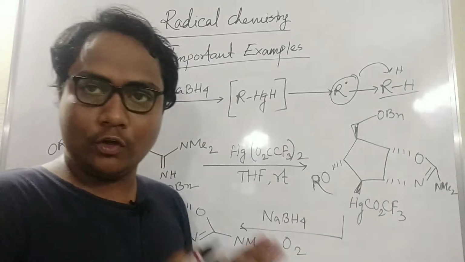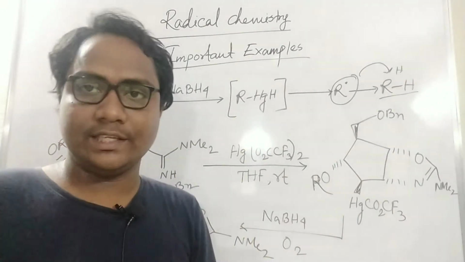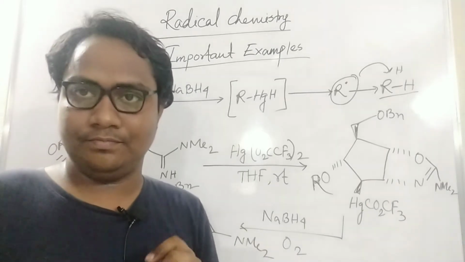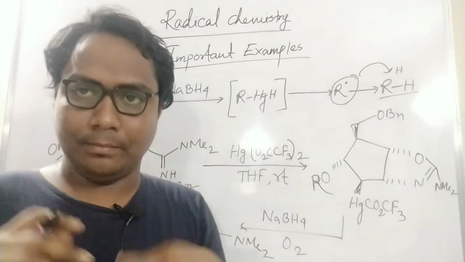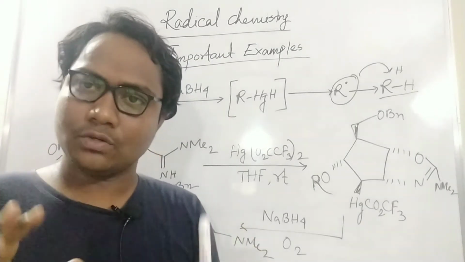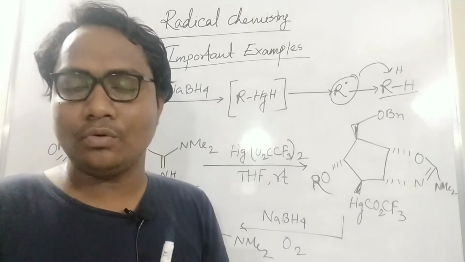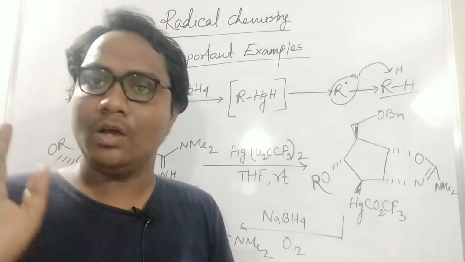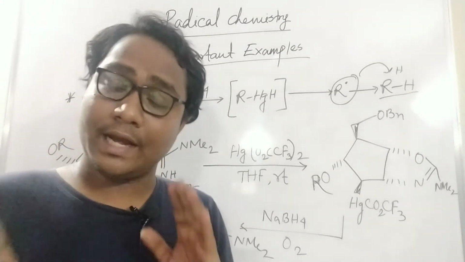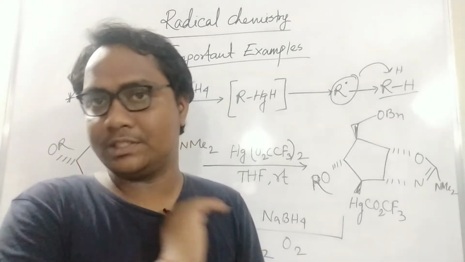So if you see mercury then sodium borohydride, you should always think that it will go through a radical reaction. You have to keep that in mind, because in the CSIR exam they will ask or try to confuse you with this kind of reagent. If you see sodium borohydride, you think it is a hydride reduction, and it is a hydride donor, but in situ it will give the radical. That's why I point out this example.